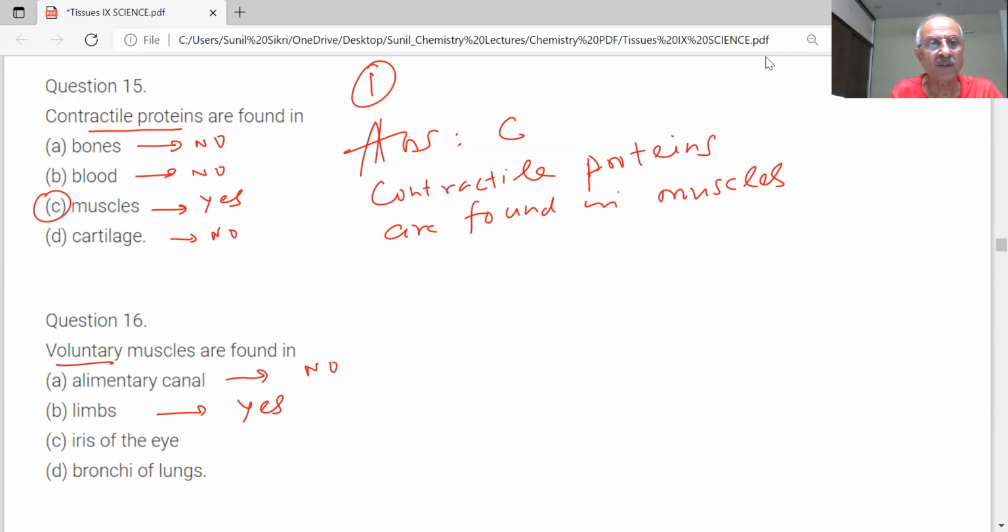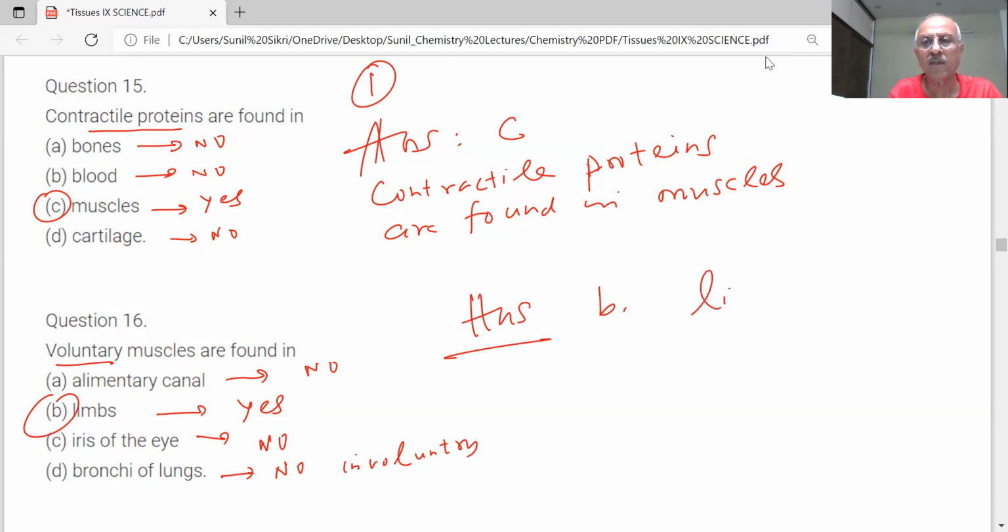Iris of the eyes, are there voluntary muscles? No, sir. They are involuntary. Bronchi of the lungs, no, sir. These are involuntary. So the correct answer here is B. Limbs.